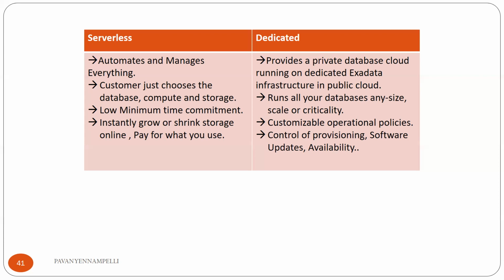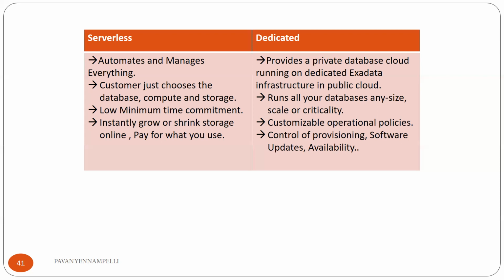Now let's go with the dedicated Autonomous system. It creates a private database cloud running on dedicated infrastructure in the public cloud. That means the Exadata infrastructure is located in the public cloud, and the database created on this Exadata infrastructure is a private database. It is suitable for running any type of database, whether a mission critical database or any big database with huge volumes of data.